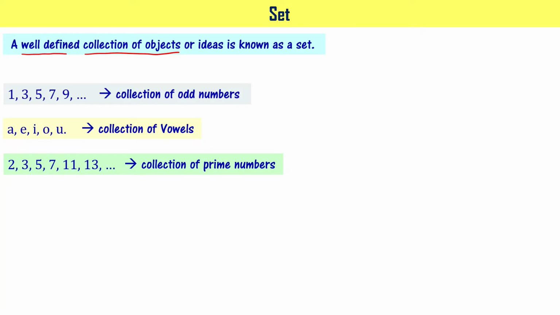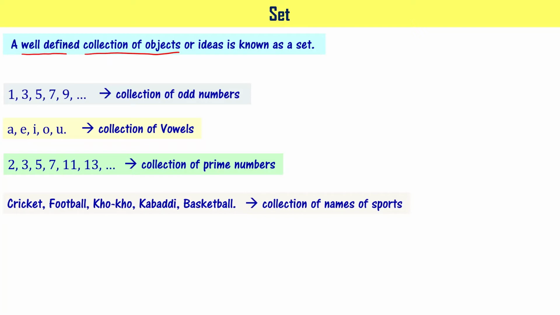Let us look at another example: cricket, football, kho-kho, kabaddi, basketball. These are sports, or to be precise, names of sports. So these are a collection of names of the sports. Now we understood what it means by collection of objects or ideas: collection of odd numbers, collection of vowels, collection of prime numbers, collection of names of sports, right?